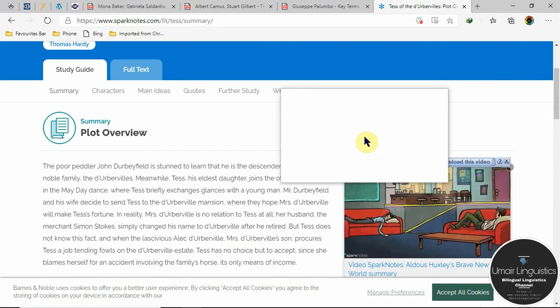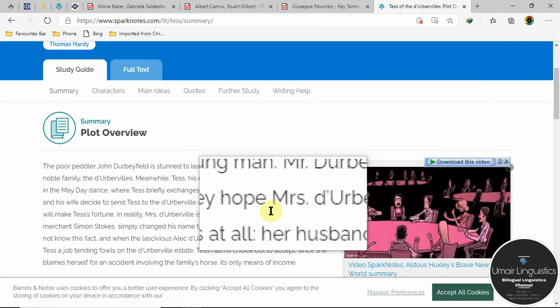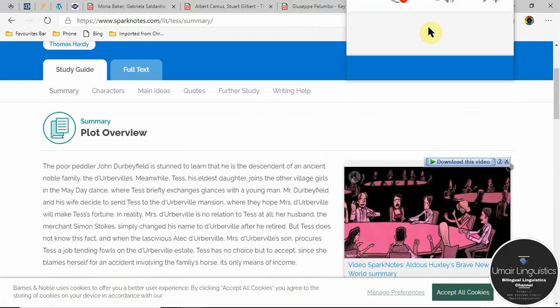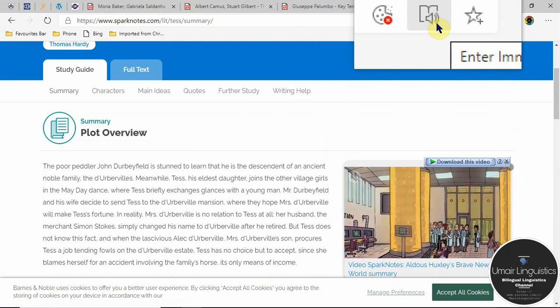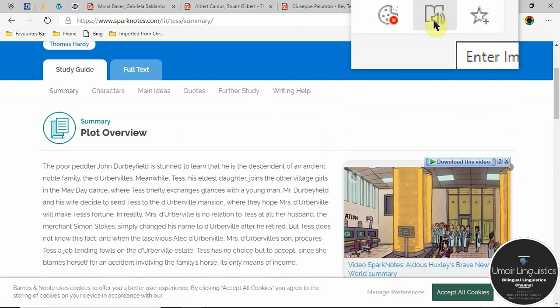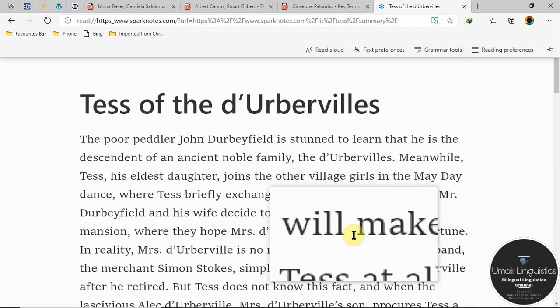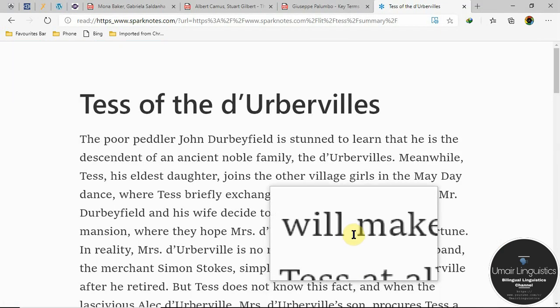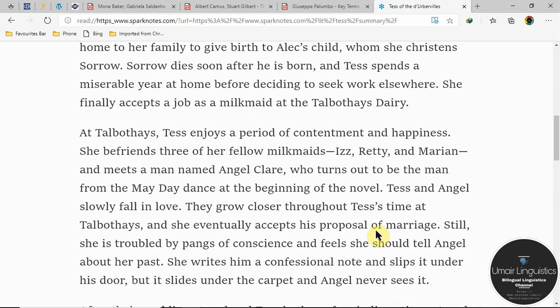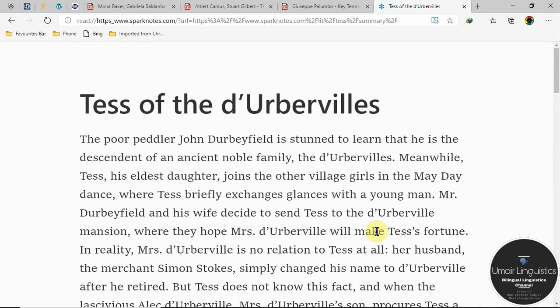So you can see here, when I open this page, plot overview, there is a symbol created in this way. Now I am going to click on this button. Yes, so now you can see the page has totally changed. There are no ads, nothing else. Now I am going to use this tool in a more convenient way.